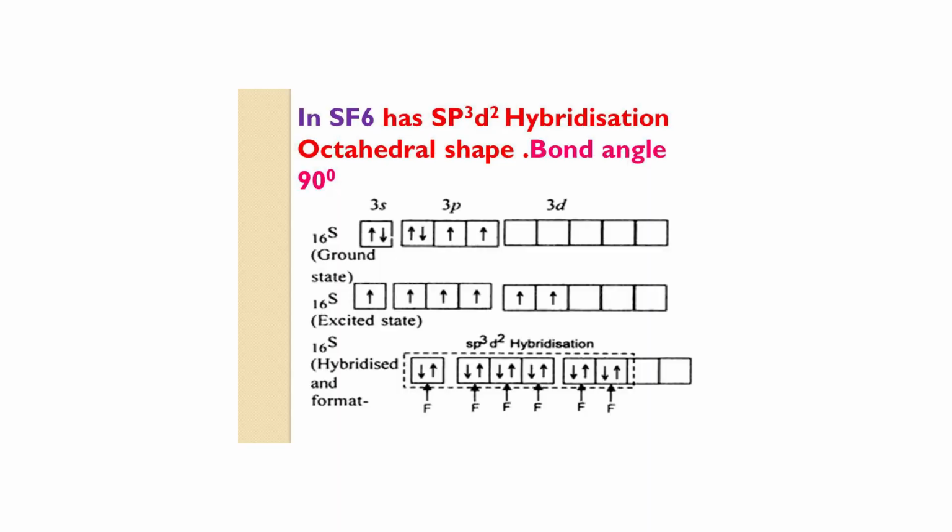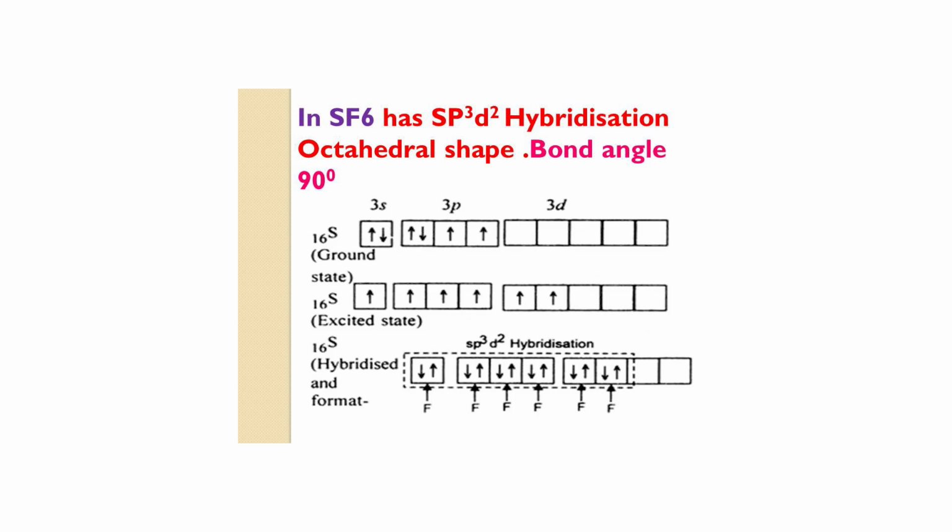In a similar way, we can explain the hybridization of sulfur hexafluoride. The central atom is sulfur. What is the atomic number of sulfur? 16. Give the subshell-wise electronic configuration of sulfur. 1s2, 2s2, 2p6, then 3s2, 3p4. So, sulfur in the ground state can be represented as 3s2, 3px2, 3py1 and 3pz1.